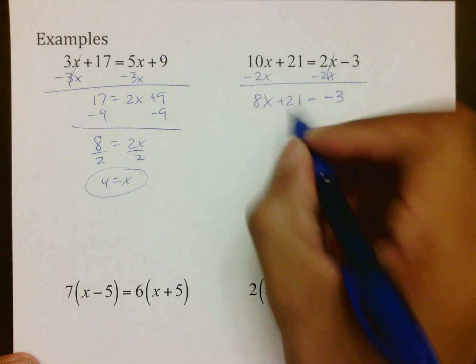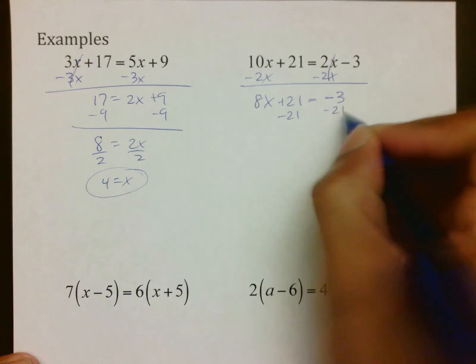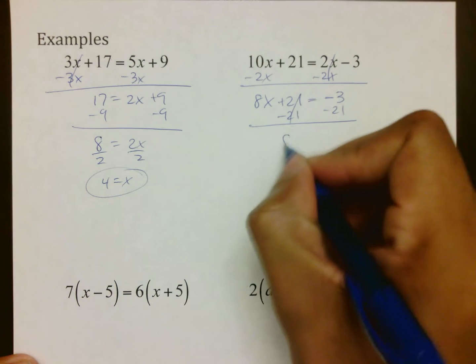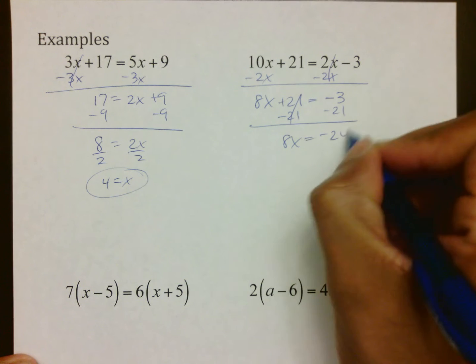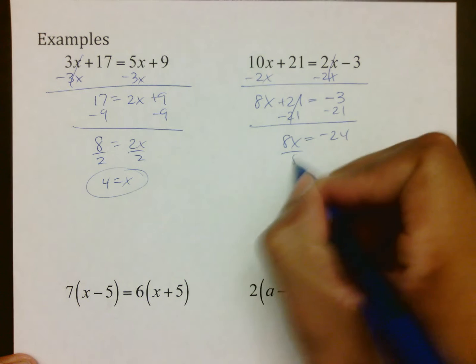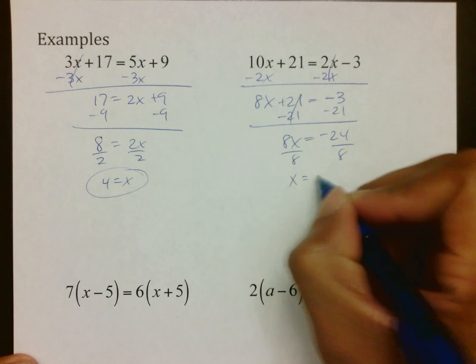From there, x is here. We want to move the 21 first for those of you who have practiced like you're supposed to. 8x comes down with negative 24. You then divide by 8, and x is equal to negative 3.